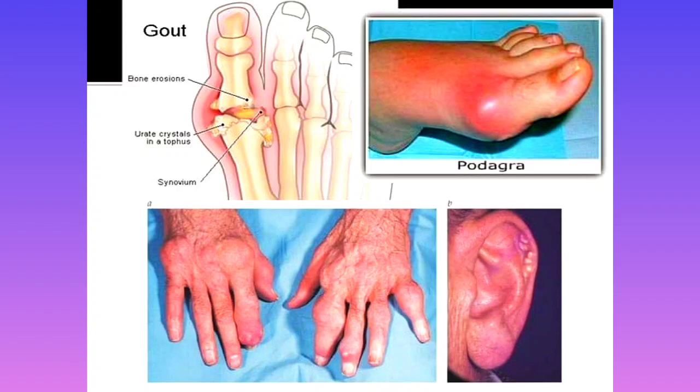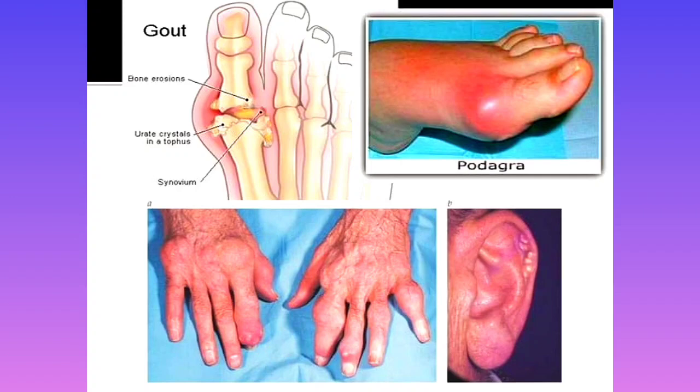Small joints are affected, not only the big toe, but also the small joints of the fingers can be affected in case of gout.